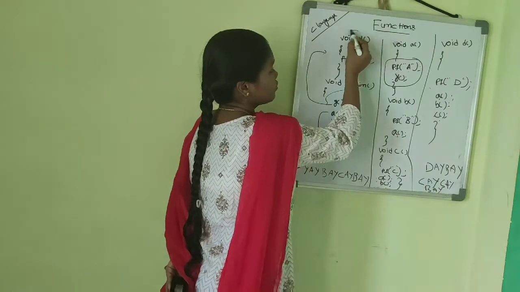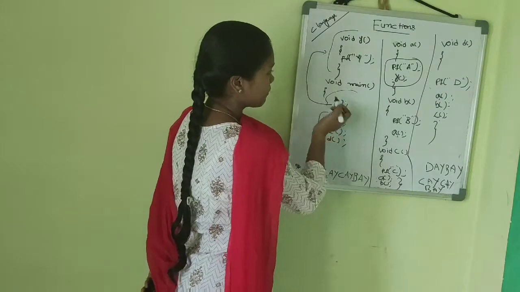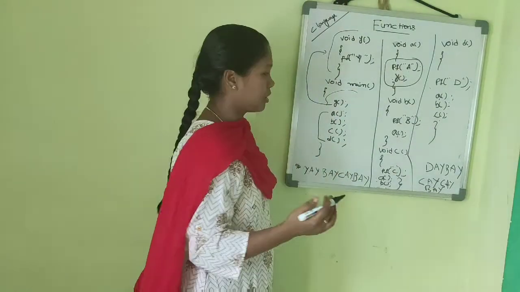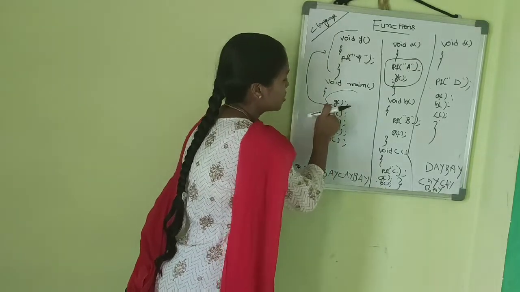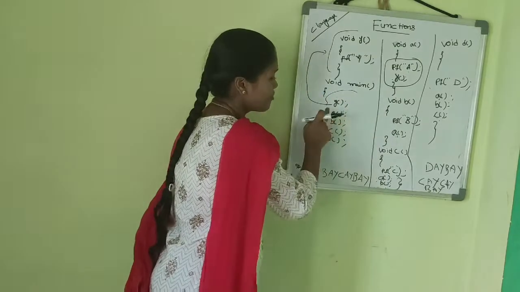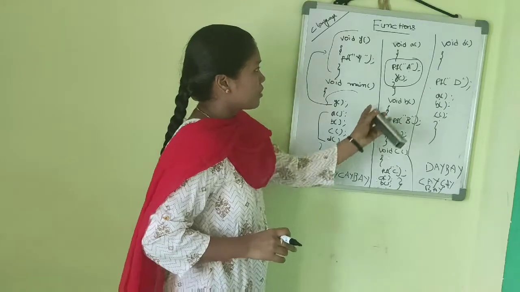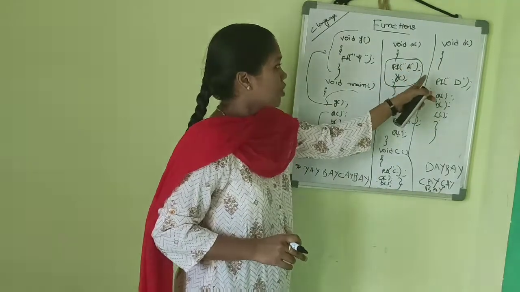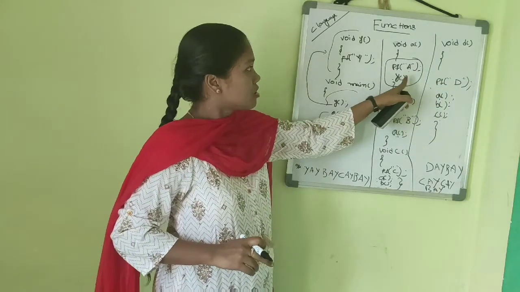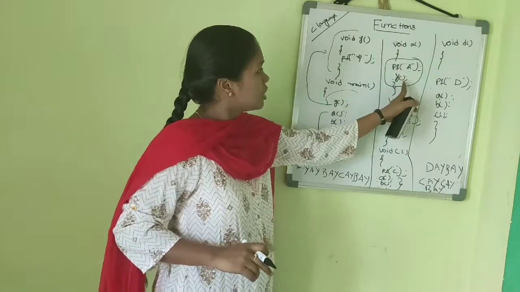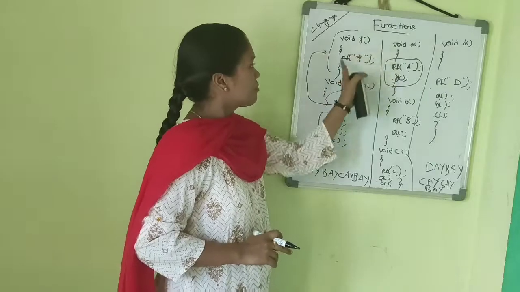So first we are writing the y function, but it's not executing. After that we define the main. When we write the main, the program starts executing. So here I am calling the y function. When we call the y function, it executes the y function. And then we are calling the a function, so it goes to the a function. Here we have printf a, so a is executed. And then we have the y function, so the a function calls the y function. Control again passes to the y function and executes the same y function.